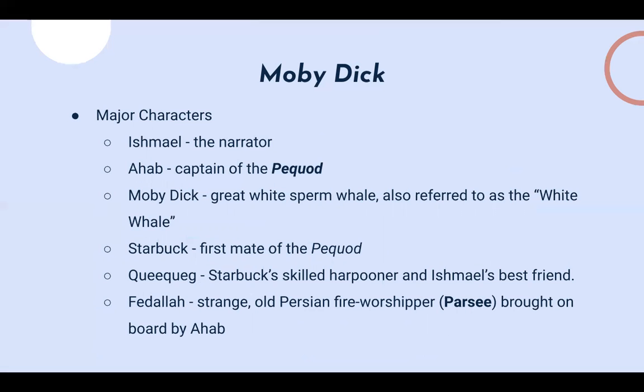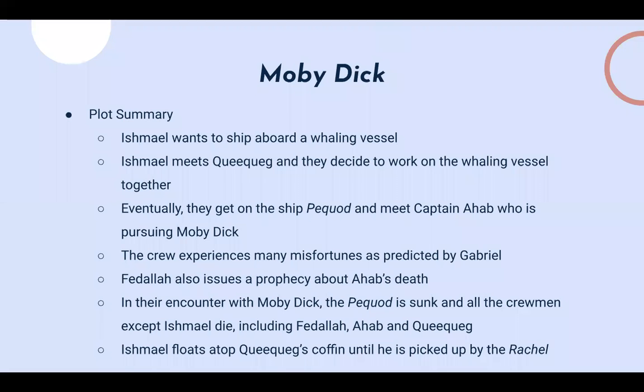Ishmael meets Queequeg at the Spouter's Inn, and they decide to work on a whaling vessel together. Next they travel to Nantucket, and from there they're able to secure a berth on the ship Pequod. That ship is captained by Captain Ahab. Captain Ahab at the time is recovering from losing his leg in an encounter with a sperm whale on his previous voyage, and that sperm whale is Moby Dick.